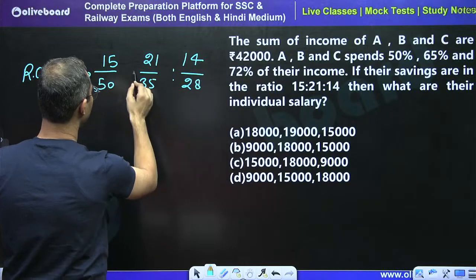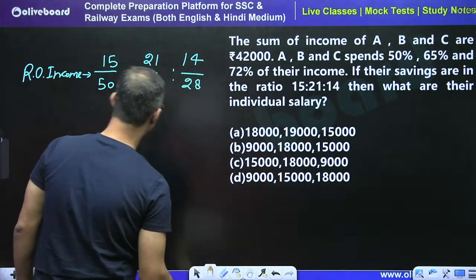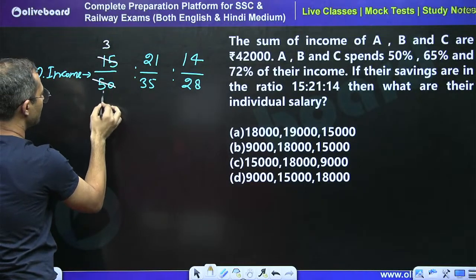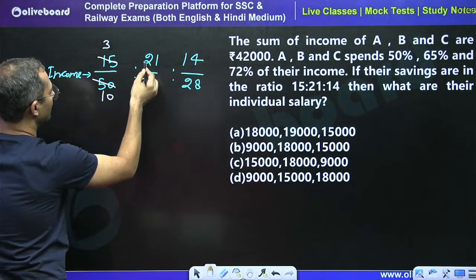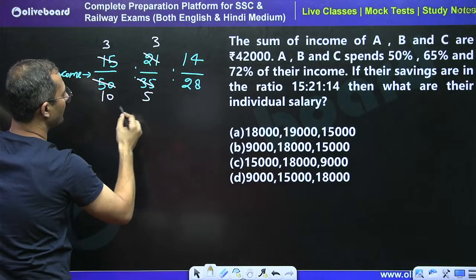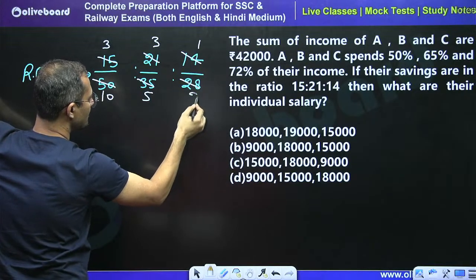So just cancel the common part. By 5 this is 3 times, by 5 this is 10 times. By 7 this is 3 times, by 7 this is 5 times. By 7 or by 14 this is 1 time, this is 2 times.